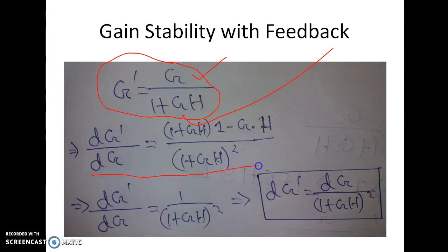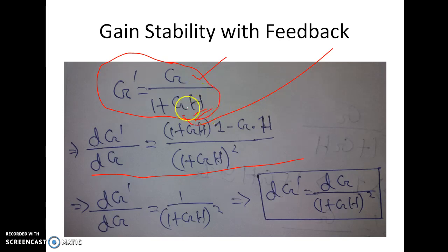Now you take the derivative on both sides with respect to G. Why G? Because G varies. The open loop gain varies with change in temperature. What is H? H is the feedback transfer function. In most cases for negative feedback we use resistors. Suppose we use a voltage divider circuit as the feedback component, then obviously R2 by R1 plus R2 will be the H, if we take the output voltage across R2 for a series R1 R2 combination, like the attenuator I mentioned in my previous video.